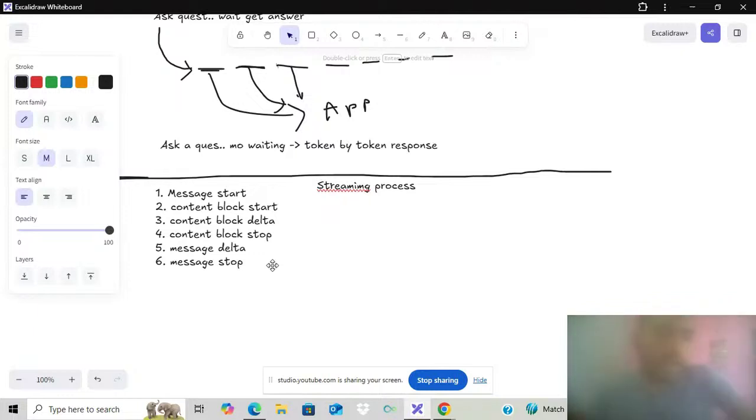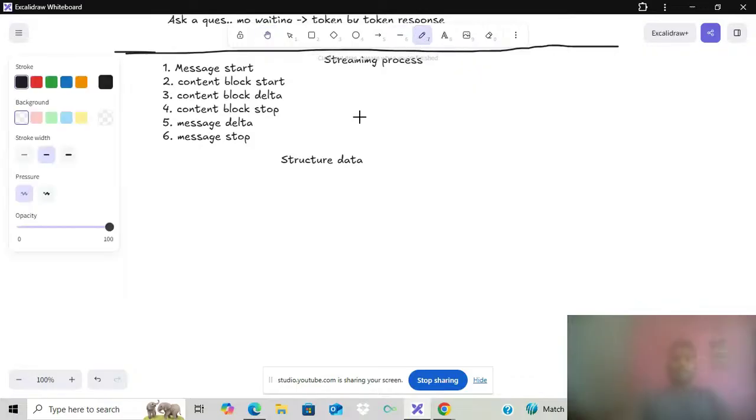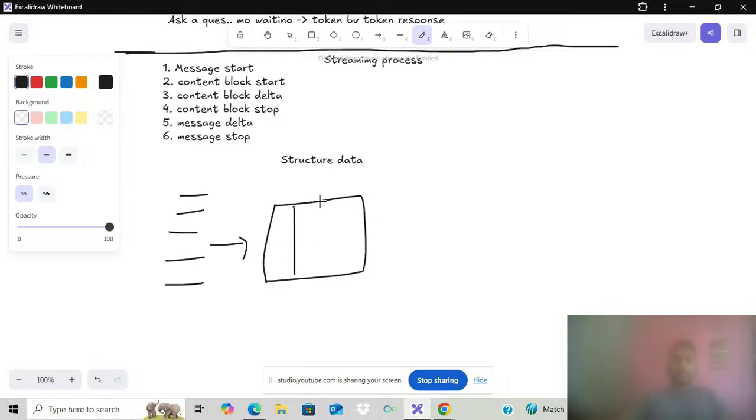So we can discuss one more thing regarding structured data. Structured data means how can we structure, right? For example, we have text, and how can we convert it into a table?